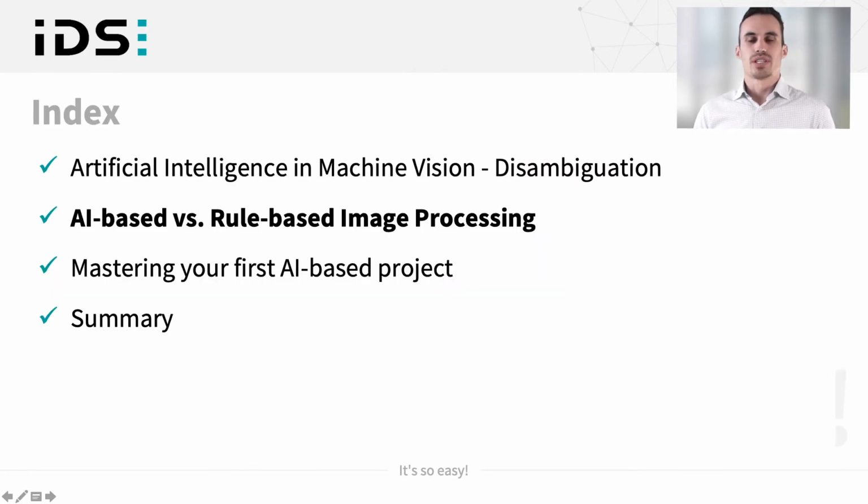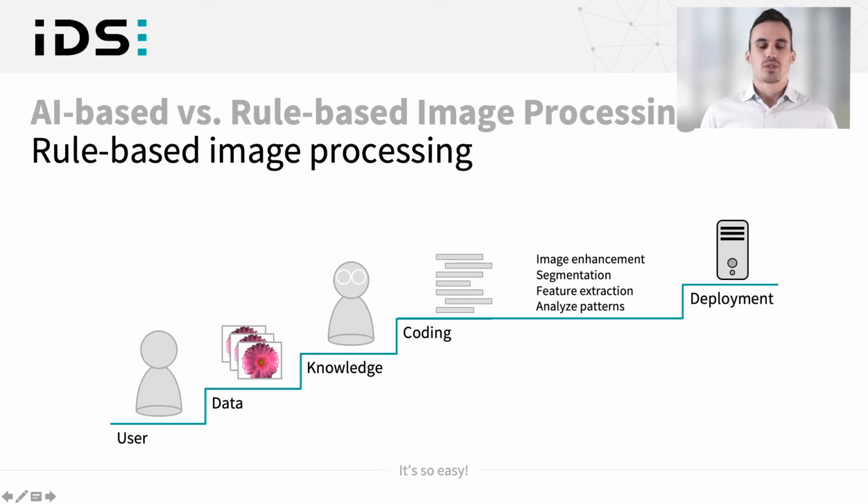Now I'm going to show you the difference between rule-based image processing and AI-based image processing. Rule-based image processing usually is coded. So you need to have sample image data, you need to have specific knowledge of how you can apply the algorithms to your image data, and then you need to code. You need to code a lot. This is why the process of rule-based image processing can take quite long. And after that, you can deploy it on a computer or another embedded platform.